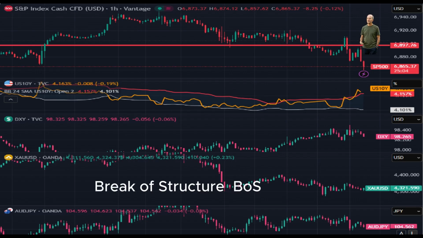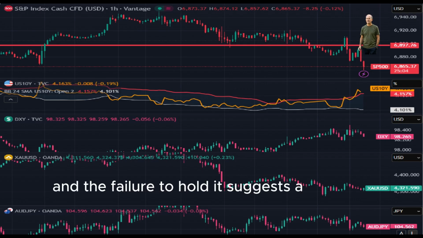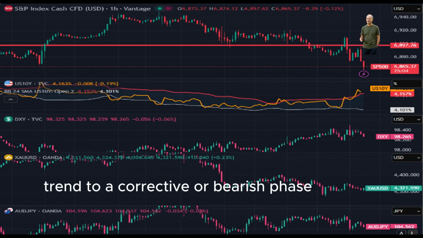Break of structure, BOS. The index has decisively breached the critical psychological and technical support level at 6,197.76, the red horizontal line. This level previously acted as a floor, and the failure to hold it suggests a transition from a bullish trend to a corrective or bearish phase.